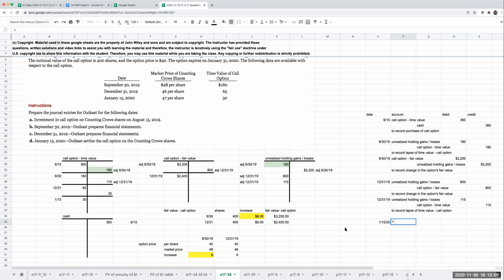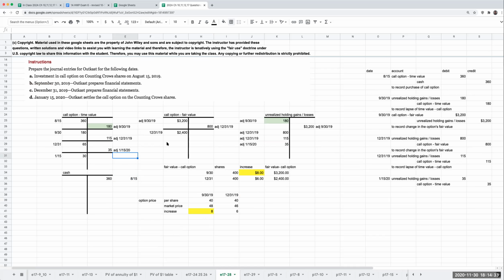I'm going to say call option time value, basically over here for 35, and then I'm going to debit the unrealized holding gain or loss, basically for 35. Okay, so that's the first thing that I have done.